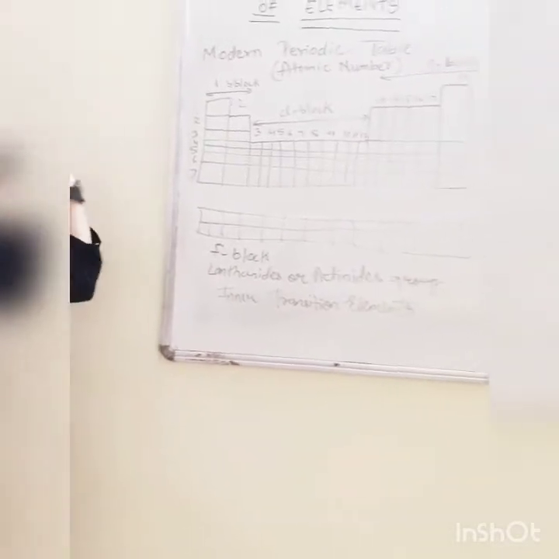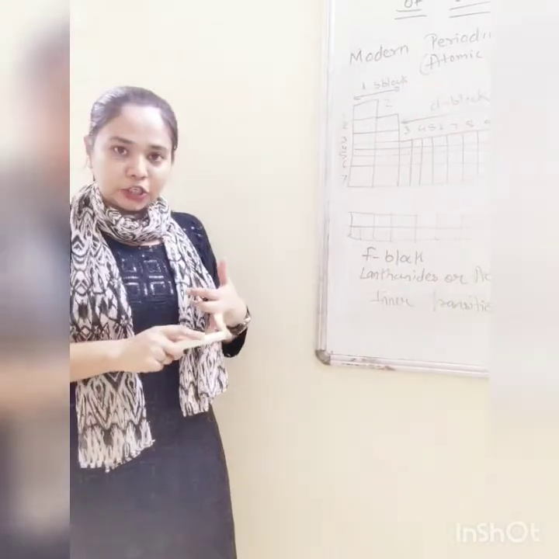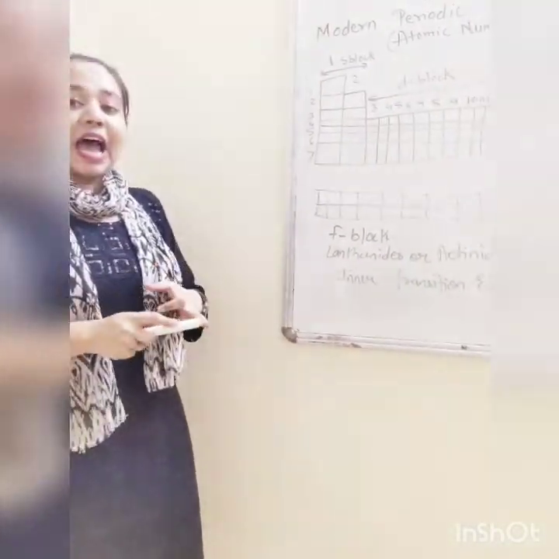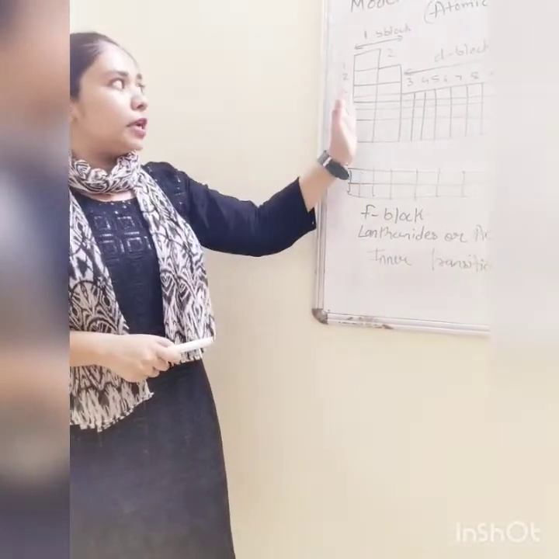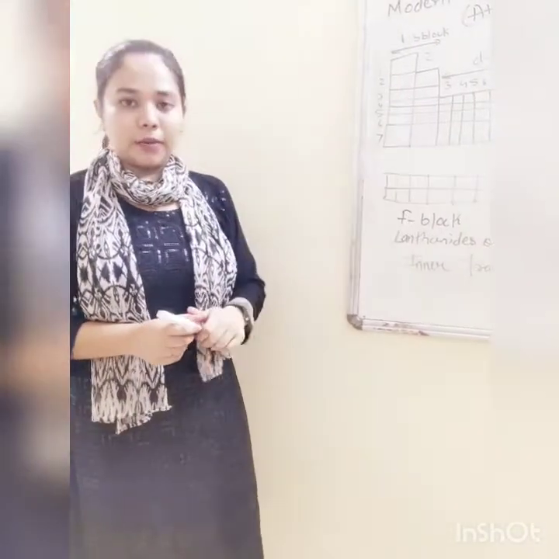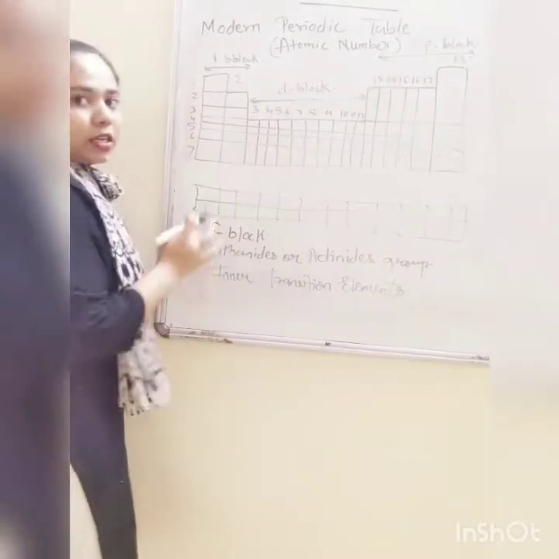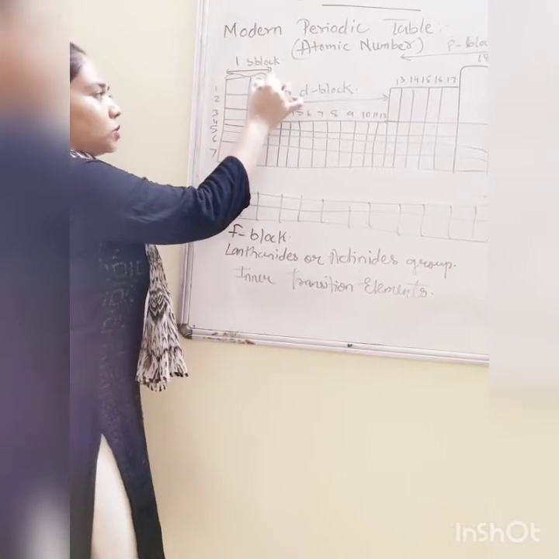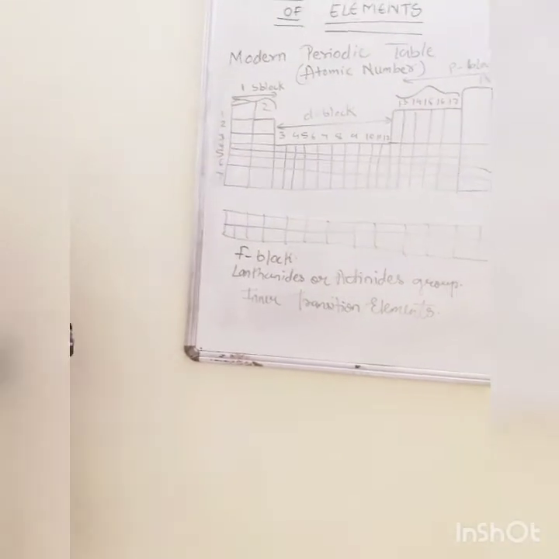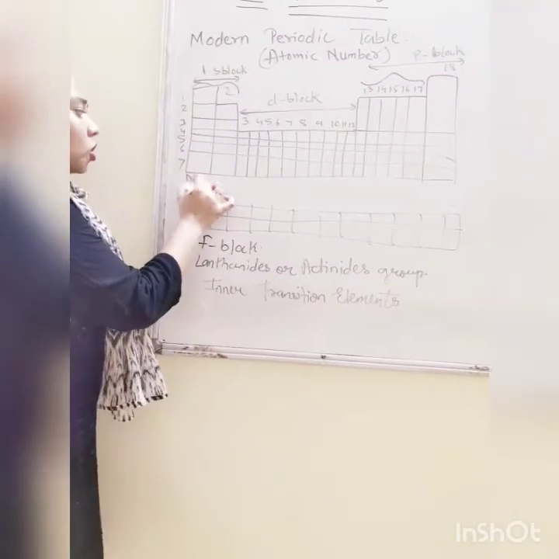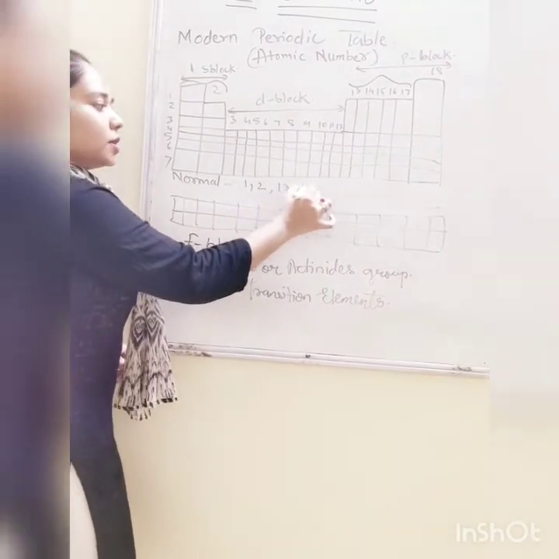Now, there is one more classification of this table known as normal elements, transition elements, inner transition elements and noble gases or inert elements or inert gases. Okay, so let me tell you what are normal elements. Normal elements include 1 and 2, 13 to 17. Okay, 1 and 2 भी आएंगे उसके अंदर and 13 to 17. All these groups of elements are known as normal elements. What are they known as? Normal elements. Which are they? 1 and 2 and 13 to 17.